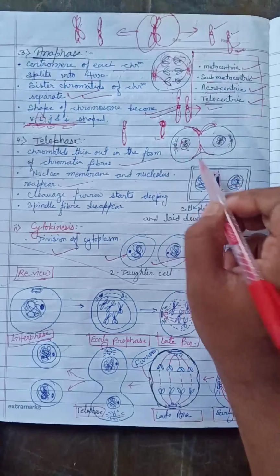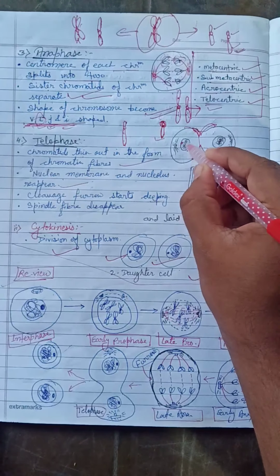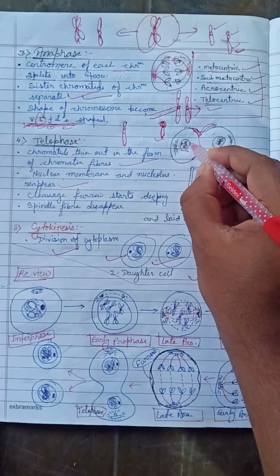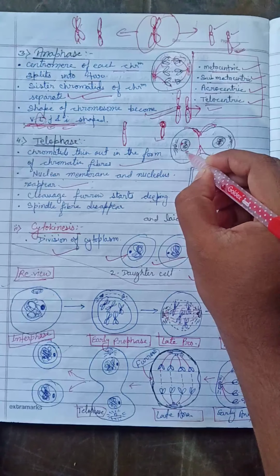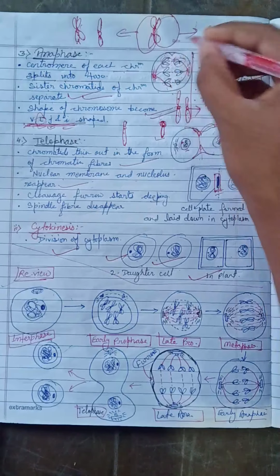This is the structure of telophase. You can see in here the nucleolus and the nuclear membrane reappear. That means it will look like this division here.